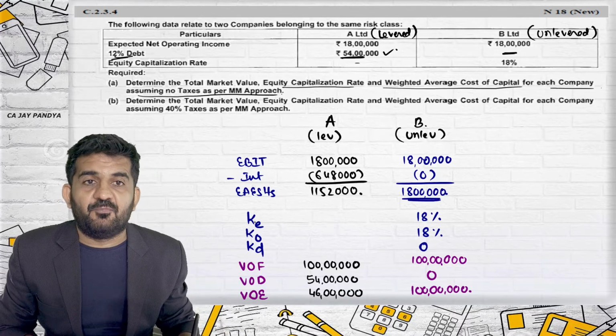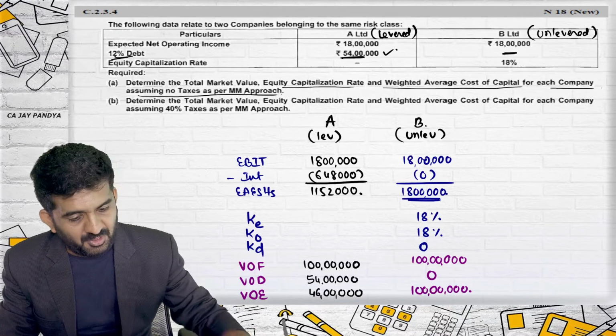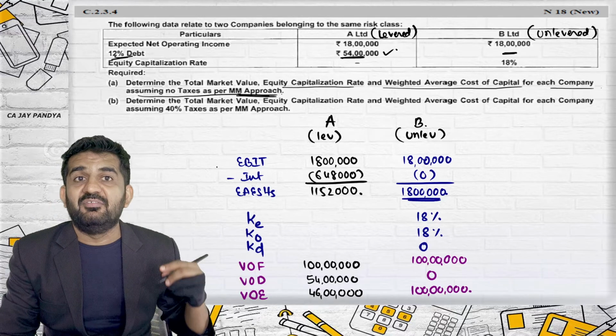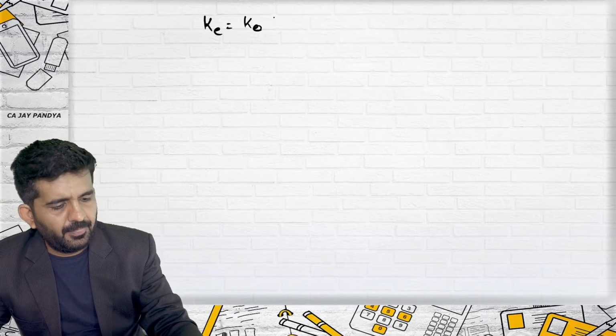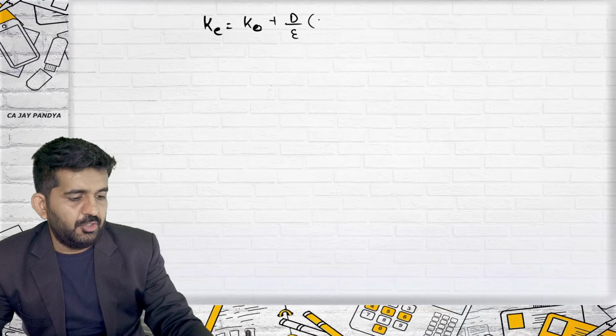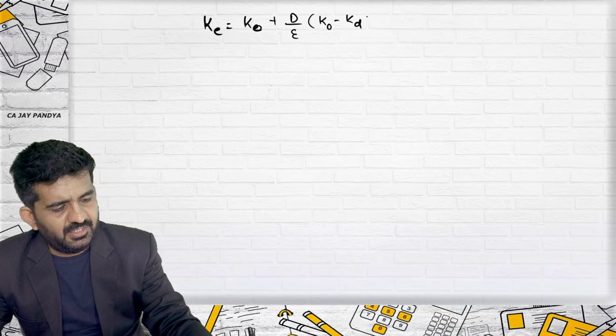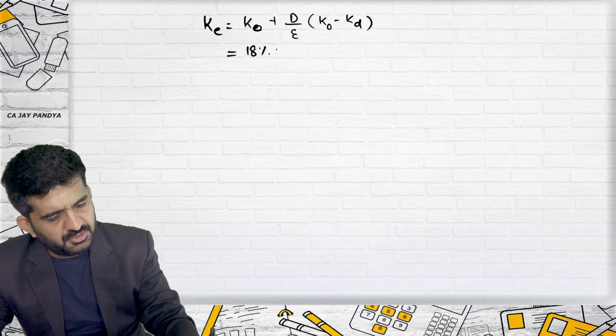KE, I have a formula for KE as far as the approach is concerned. Now understand, the sum specifically tells me to solve it by approach, so I will have to show by approach how I have found KE. KE is KO of unlevered firm plus debt upon equity into KO minus KD. KO of unlevered firm is 18%.